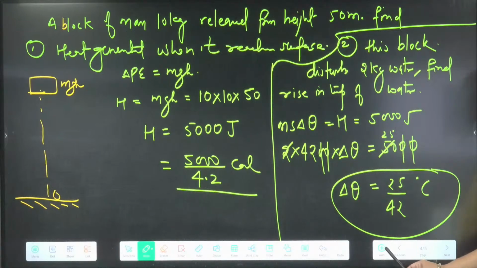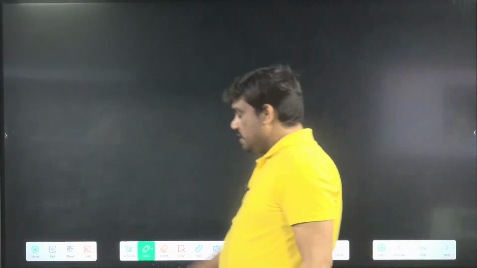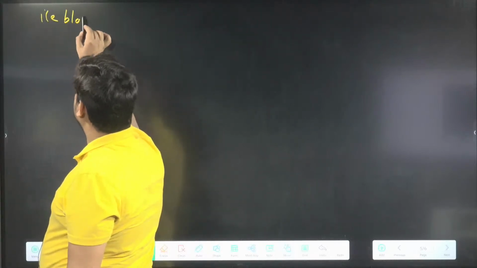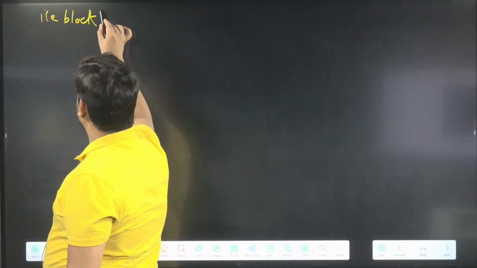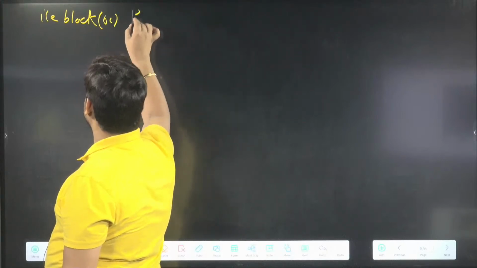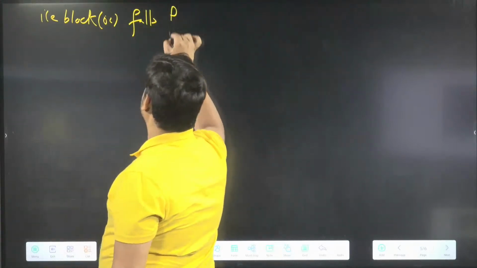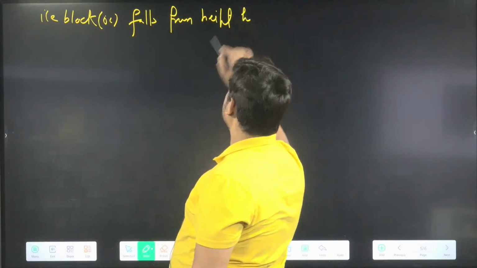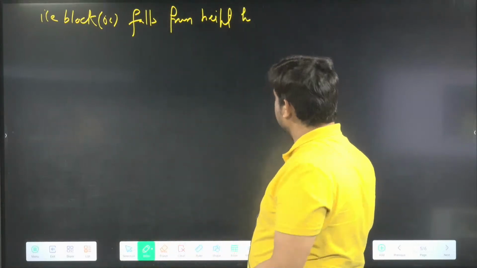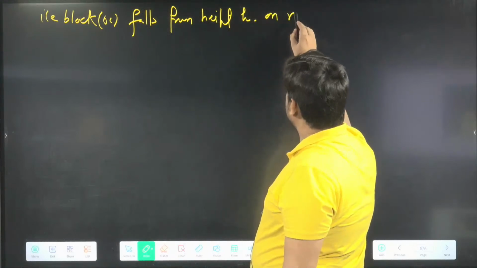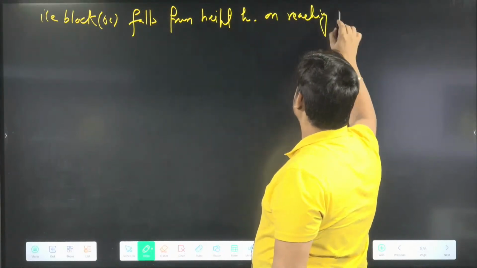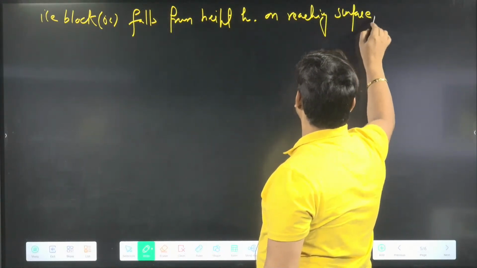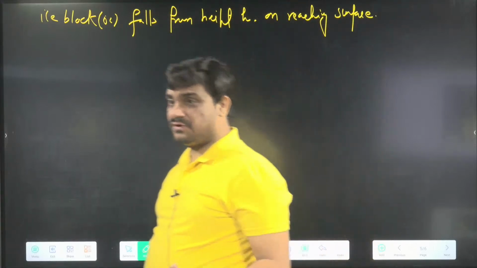So I will take the next question here. They will say ice, okay, ice block. Ice block temperature not given, so we will take 0 degrees Celsius. It falls from height h, okay, falls from height h, on reaching the surface. Now it is falling from height h.